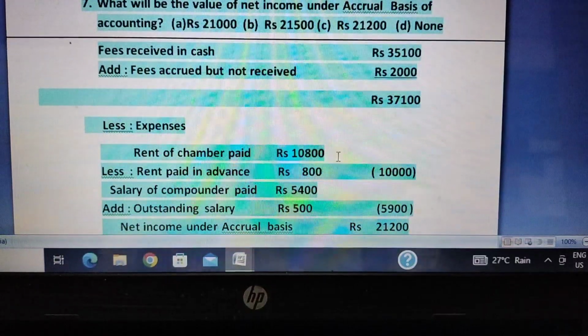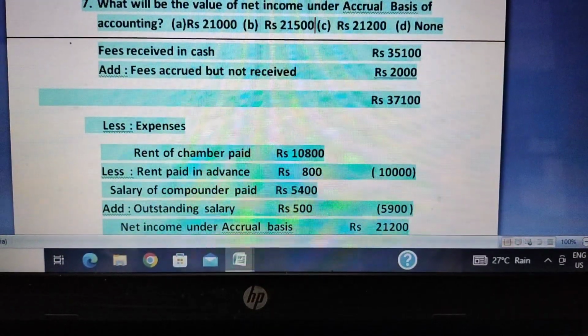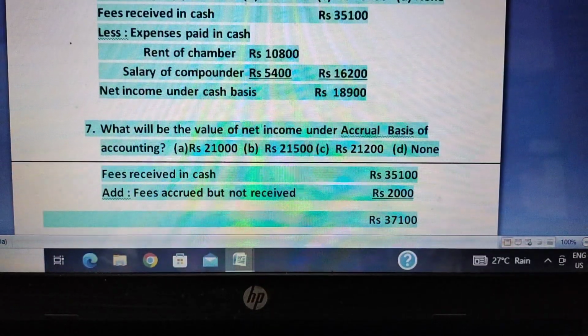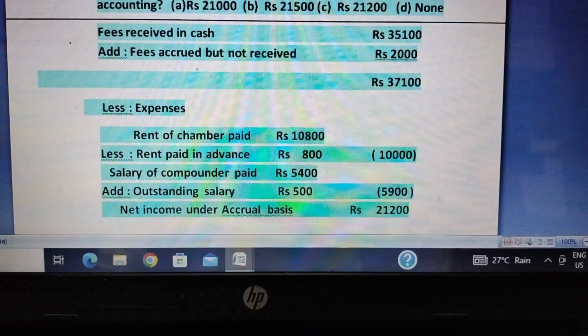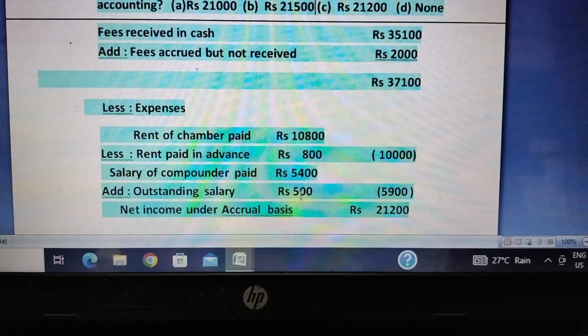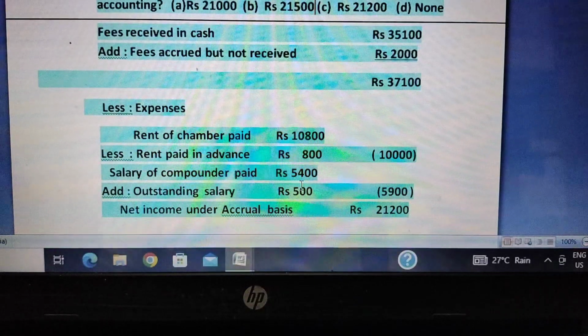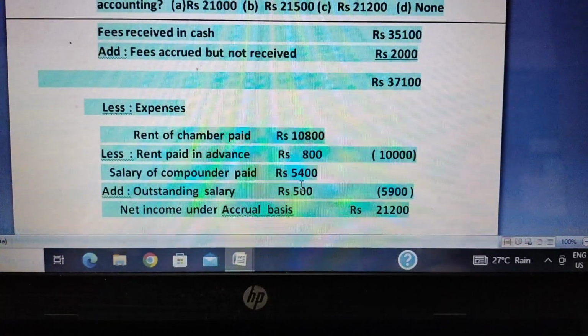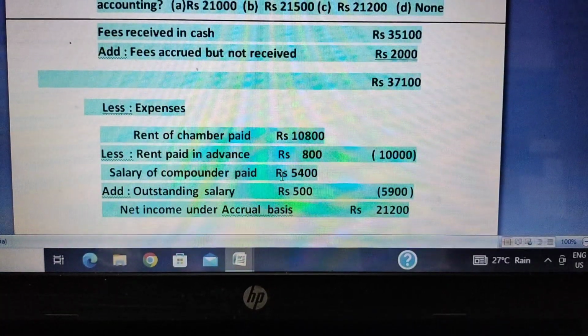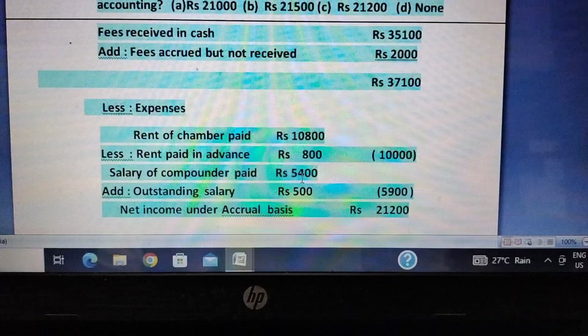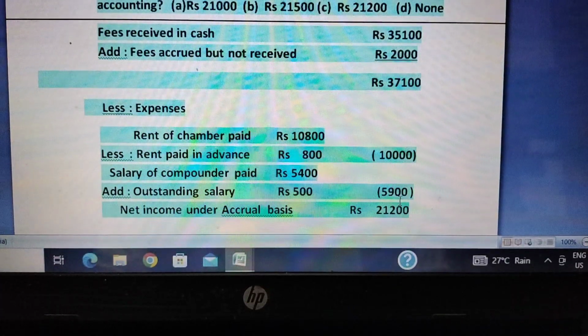Likewise, salary of compounder paid 5,400 is already paid, but there is outstanding 500. If you see the question, salary of compounder outstanding is 500. Though it has not been paid, it should be included as an expense because it is also the expense of the current year. Though it will be paid next year, it is considered as current year expense, so it should be added. So 5,400 paid and 500 due, so it will become 5,900.